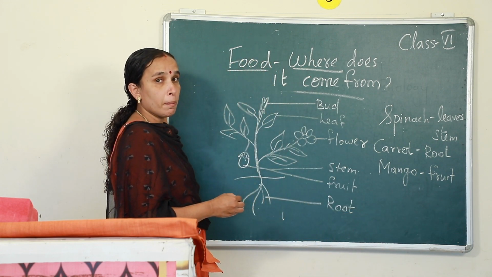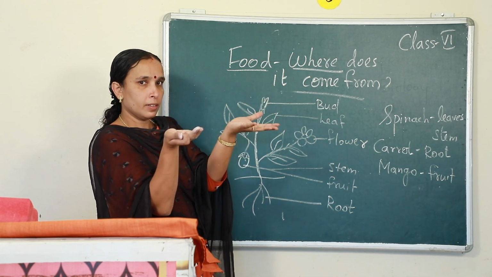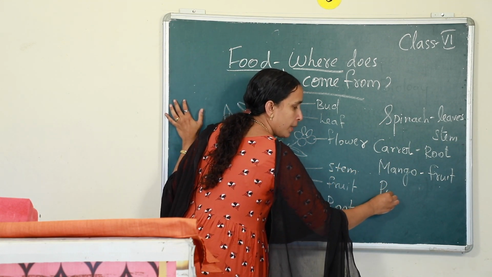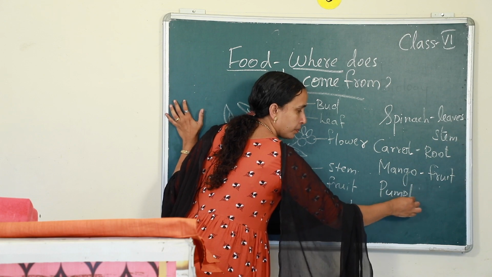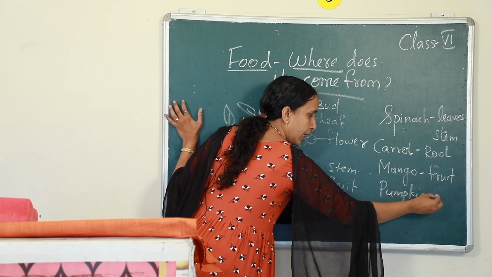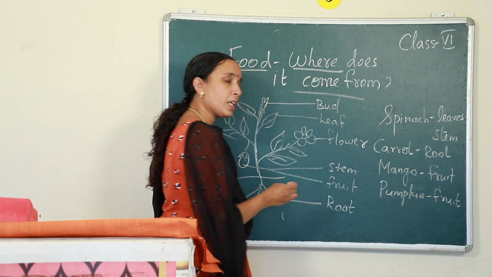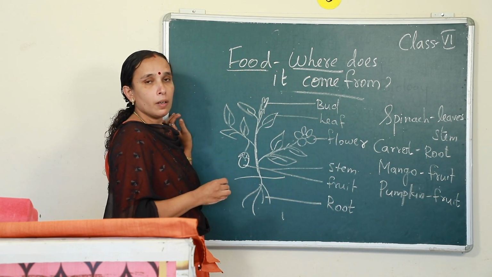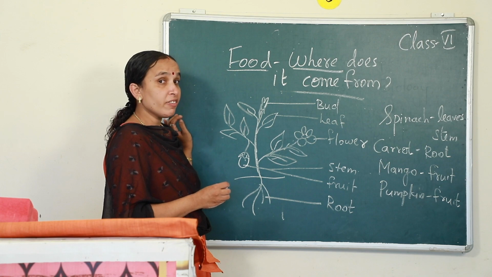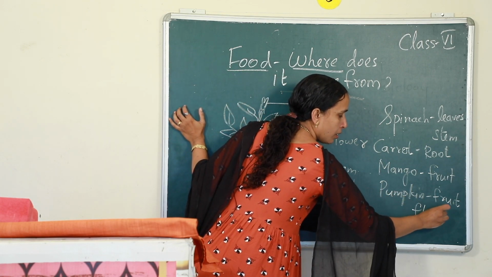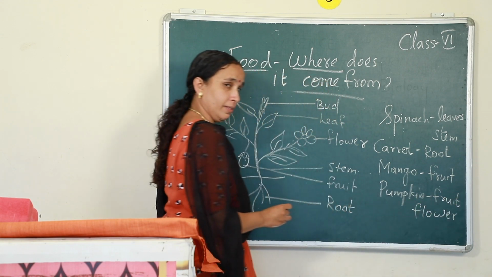Now take the case of pumpkin. Do you know the pumpkin? Big one. Which all parts of pumpkin do you eat? Okay, you eat the fruit. The big pumpkin is the fruit. Then we also eat the flower, isn't it? Have you eaten it?